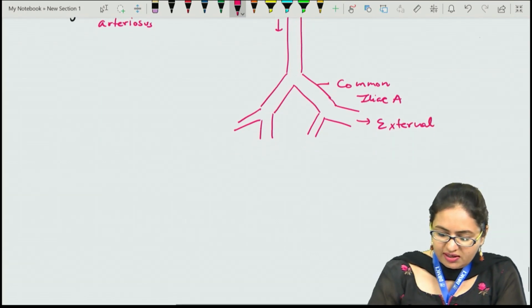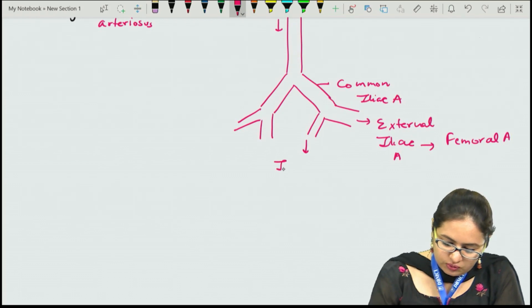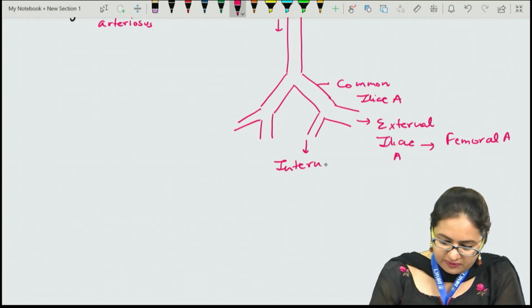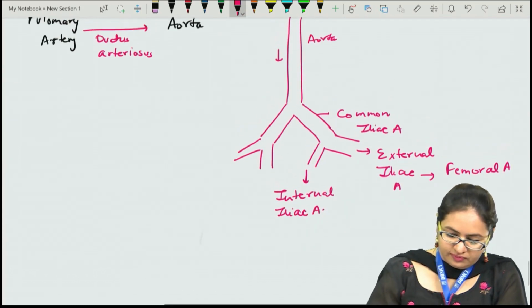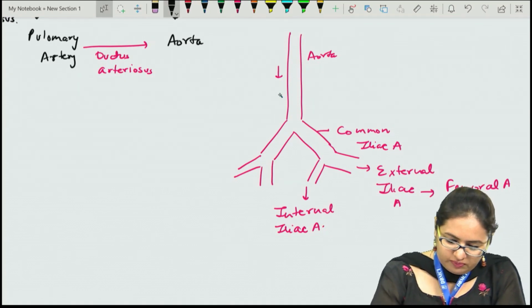The external iliac artery continues as the femoral artery, and therefore the blood is distributed to the lower limbs also, and through the internal iliac artery the blood is going towards the pelvic cavity. So from the aorta, the flow of the blood is in this direction.